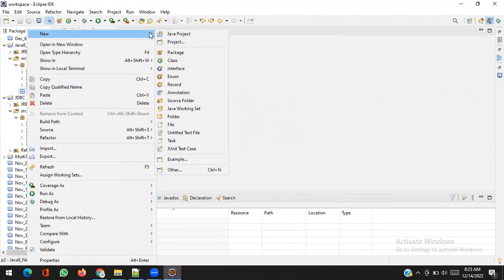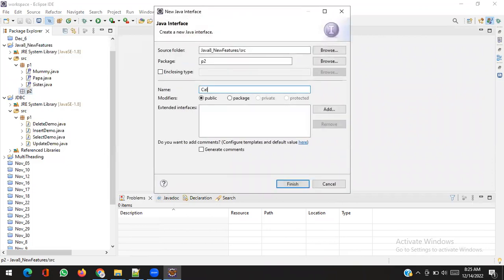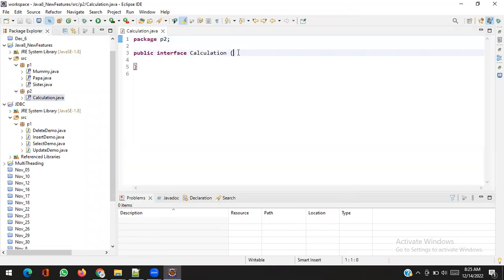Lambda works with the functional interface only. Without a functional interface, lambda won't work. So first I will create a functional interface, let's say Calculation. Calculation is an interface, and let's say int operation, and it will take two int values, int a, int b. That means it will take two numbers and perform some operation, sometimes multiplication, sometimes addition, something like that.